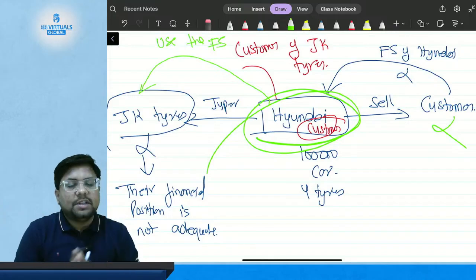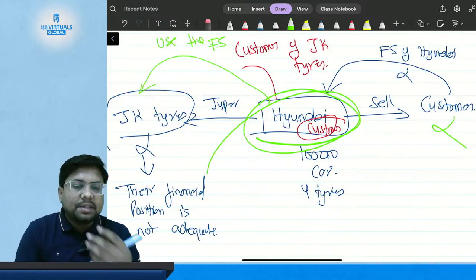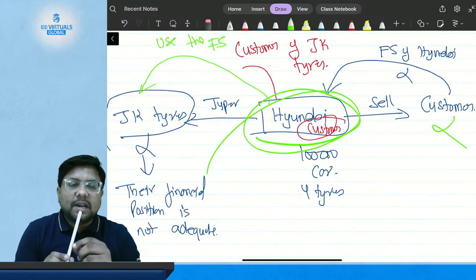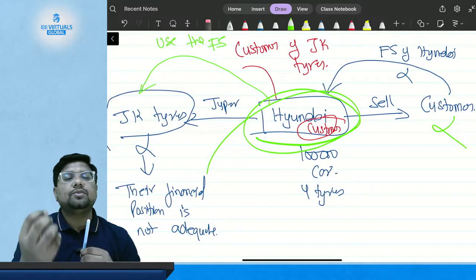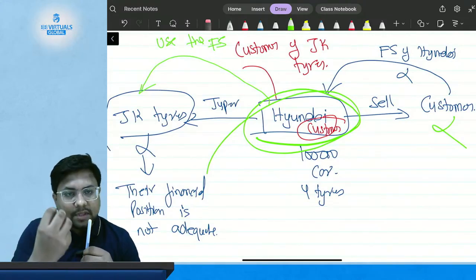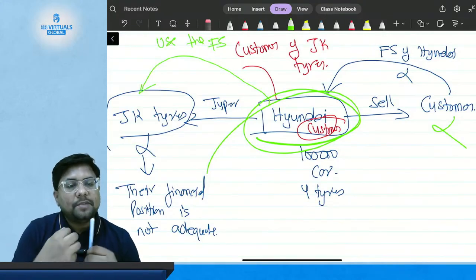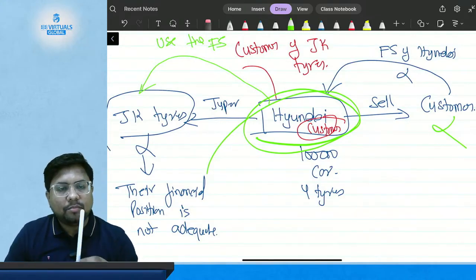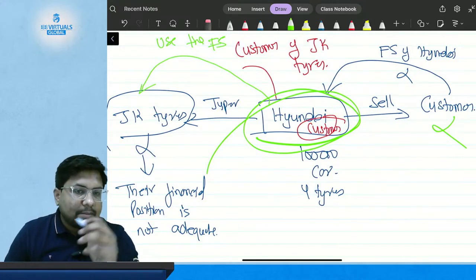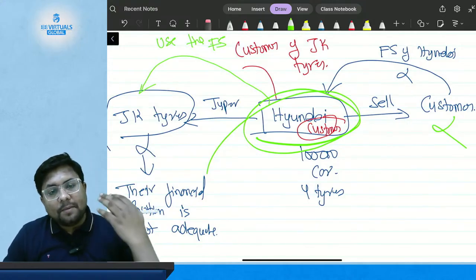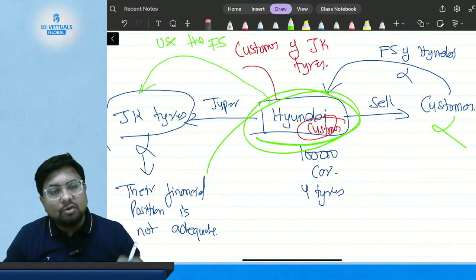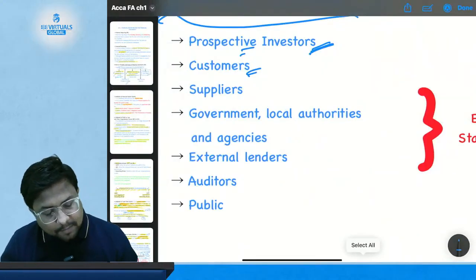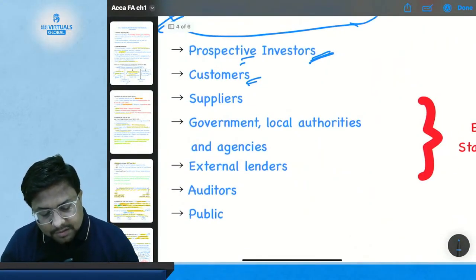So in a supply chain, there will be many customers. Suppose I have to purchase this Apple pencil, so I am the ultimate customer. But Apple even has to purchase something from China. So here Apple becomes the customer. I am the ultimate customer, but Apple is also a customer, purchasing certain things to be able to make this pencil. So I am talking about that customer, and that customer is also a user of financial information and financial statements.